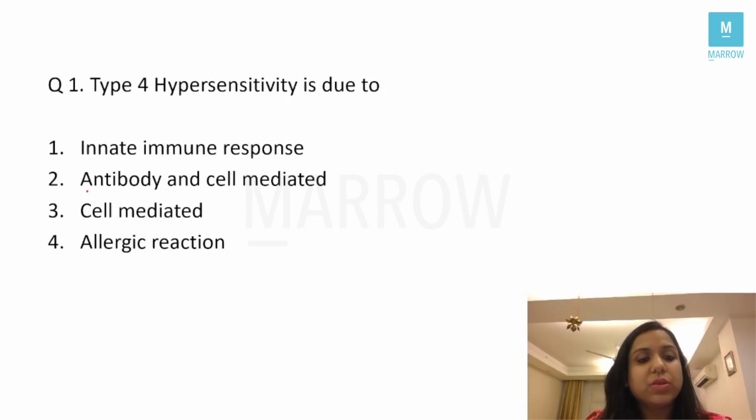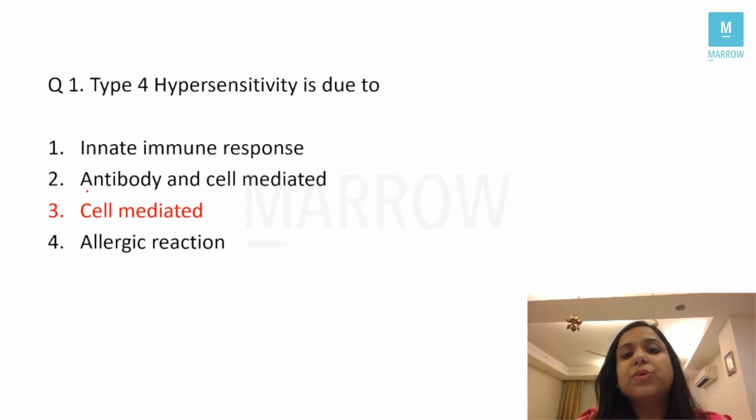So the first question is, type 4 hypersensitivity is due to. I am starting with the easiest of the questions so that your morale is always boosted, right? The options were innate immune response, antibody and cell-mediated, and allergic reaction. All of you know the answer is very direct. It is cell-mediated. Type 4 hypersensitivity is a cell-mediated hypersensitivity reaction, also called a delayed type hypersensitivity, correct?